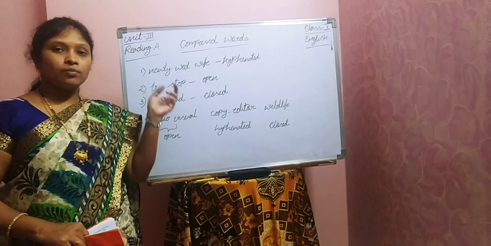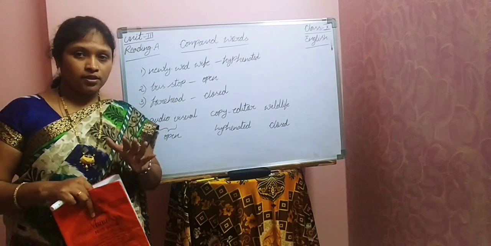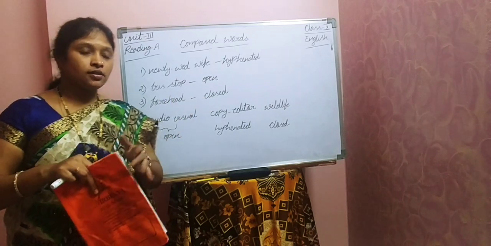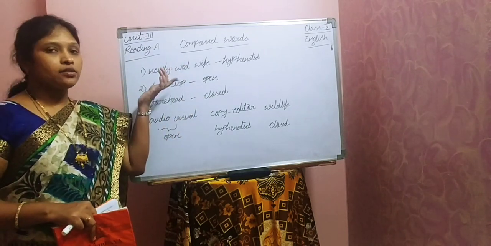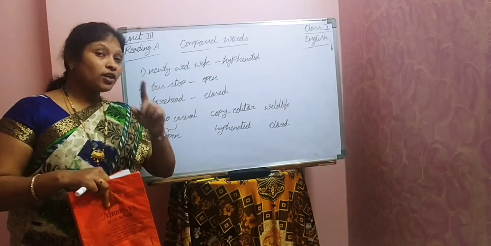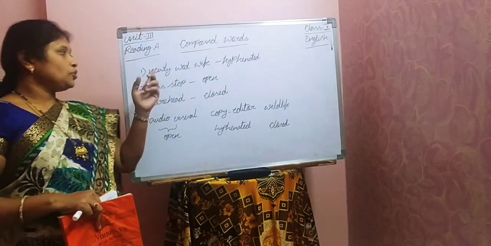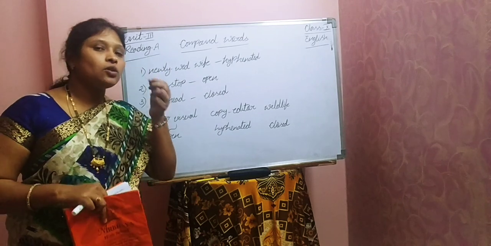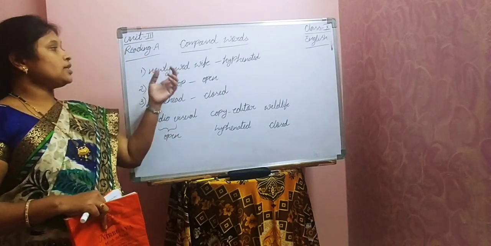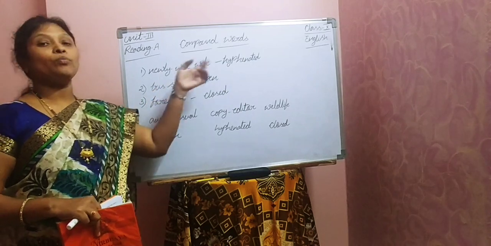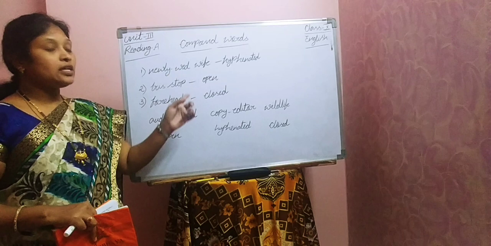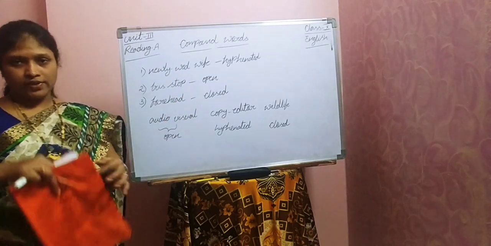So here we can observe more than one word. They are written as single. They are united. Like union of the words. They are looking like union of the words. But these are giving only one specific idea. So newly wed wife means we are getting only one specific idea. So these words are called as compound words. So compound words can be written in three ways. How is that? We'll see now.